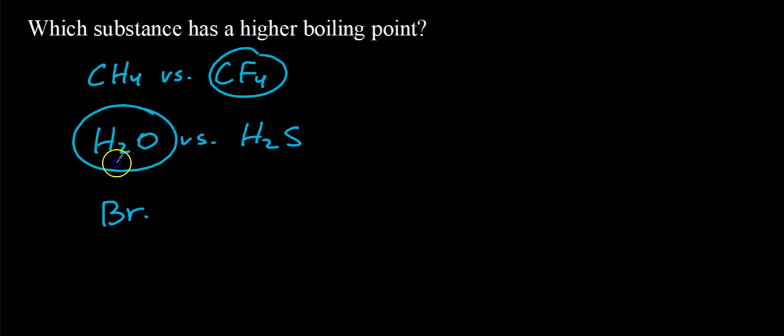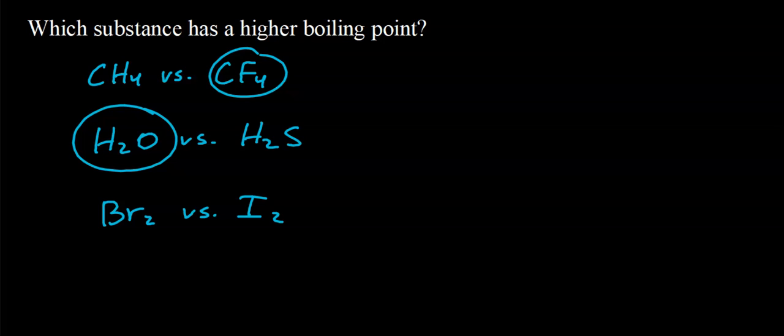How about these two? By the way, what state of matter is bromine at room temperature? And what state of matter is iodine at room temperature? All right, go ahead and answer this question, and then I'll further explain why. Both of these molecules are nonpolar, both exhibit dispersion forces. So same as the first example, I2 is made up of larger atoms, has a larger electron cloud, has stronger dispersion forces. That is why iodine is a solid at room temperature and bromine is a liquid.